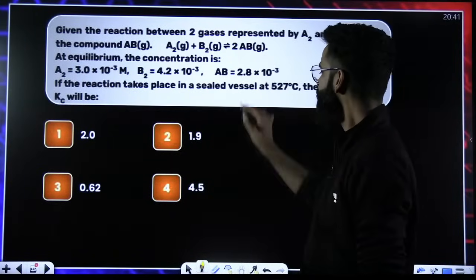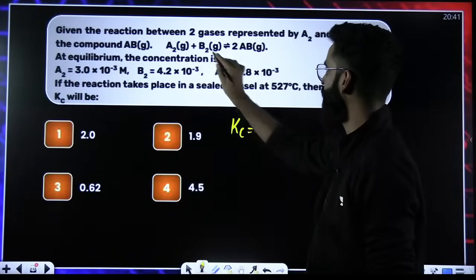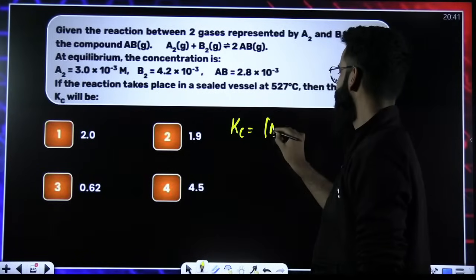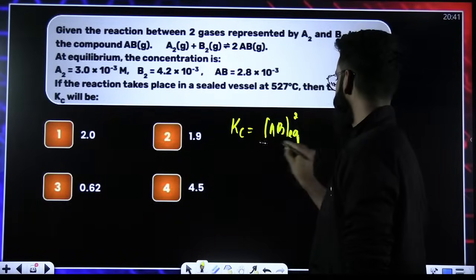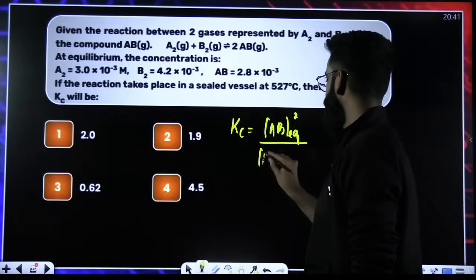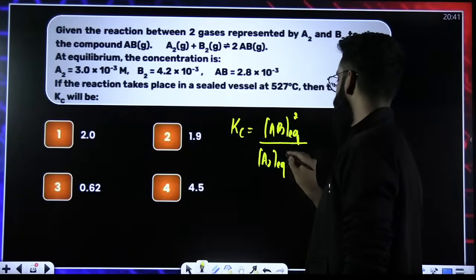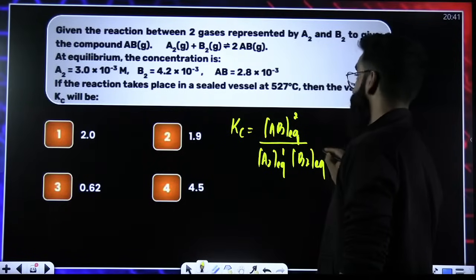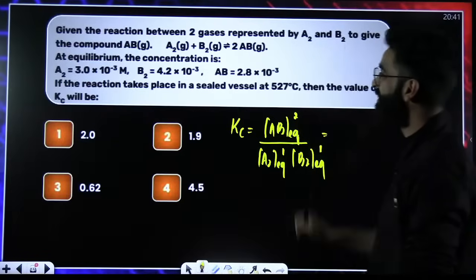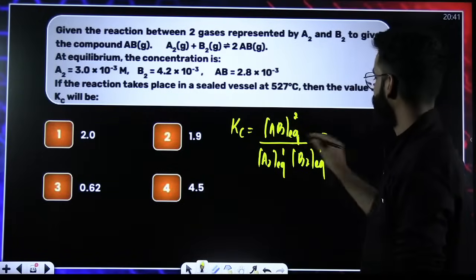You just need to write the Kc expression for this particular reaction, which you will start from the products. It is concentration of AB at equilibrium raised to the stoichiometric coefficient divided by concentration of A2 at equilibrium raised to the stoichiometric coefficient, concentration of B2 at equilibrium raised to the stoichiometric coefficient. What is the concentration of AB at equilibrium?